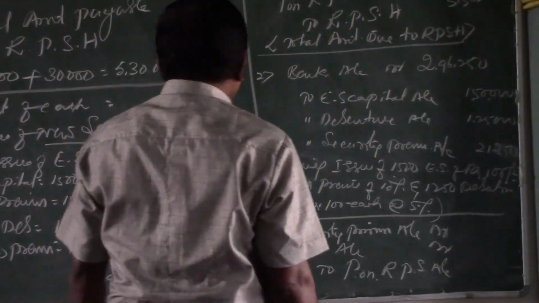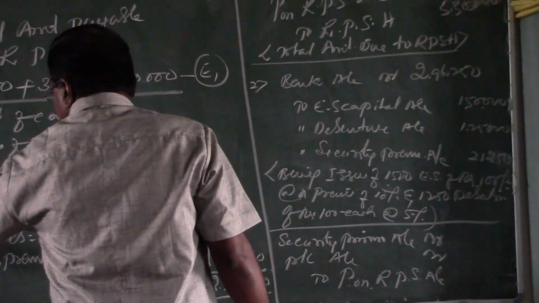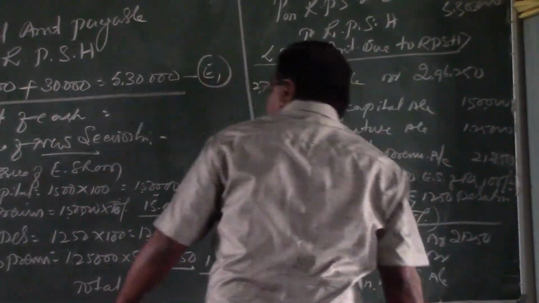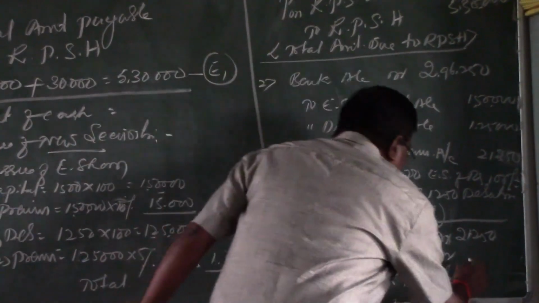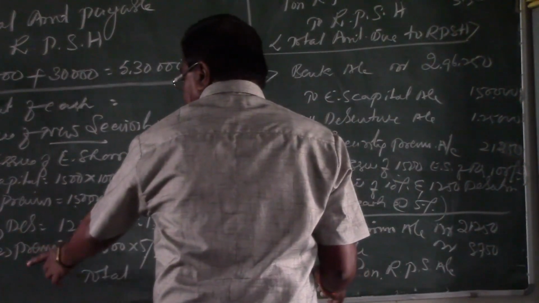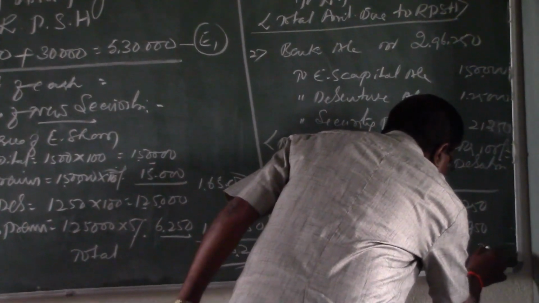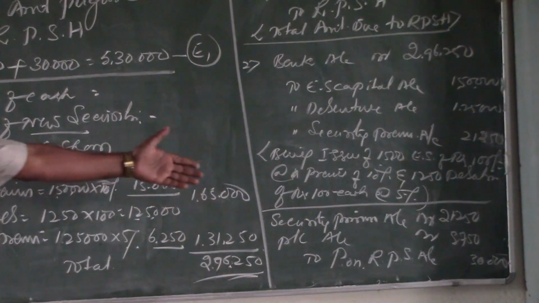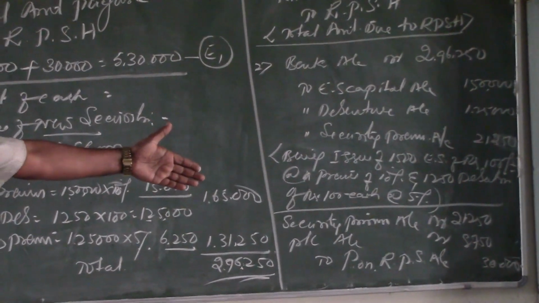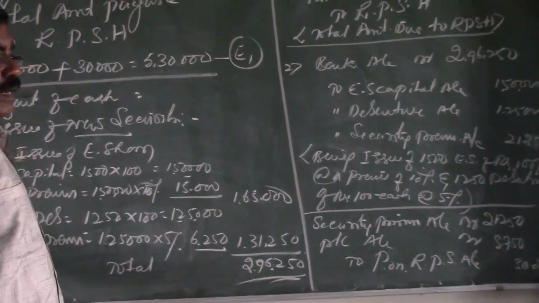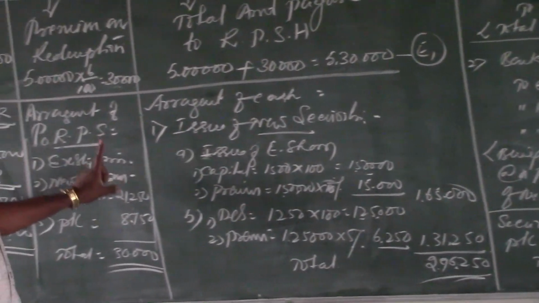The amount taken from the securities premium here is 21,250, and the amount taken from the P&L account is 8,750. The total amount transferred to the premium on redemption is rupees 30,000. This is nothing but the arrangement of premium on redemption from the securities premium as well as from the P&L account as per the information available in the statement.